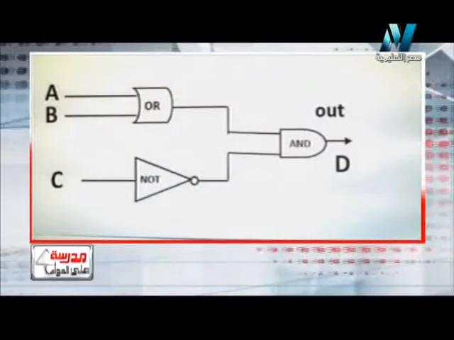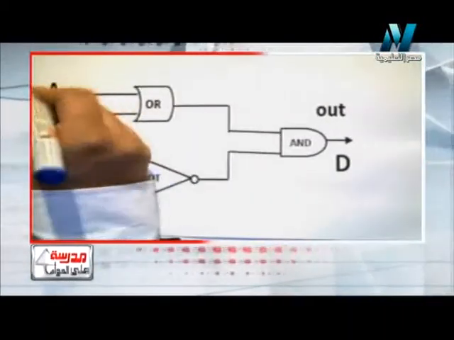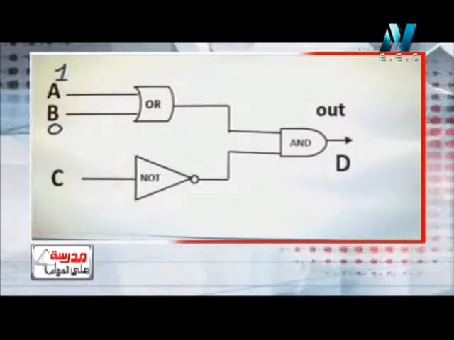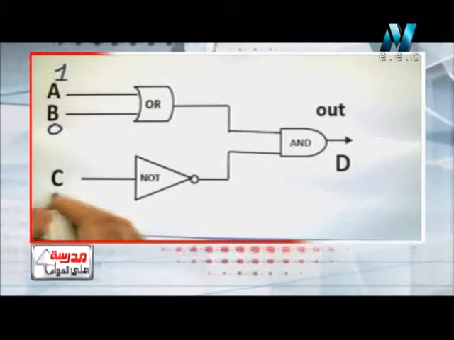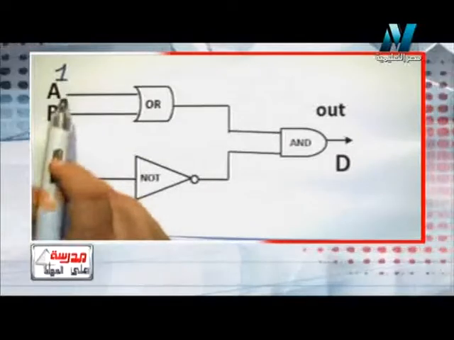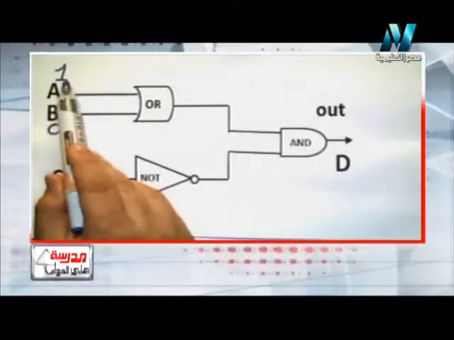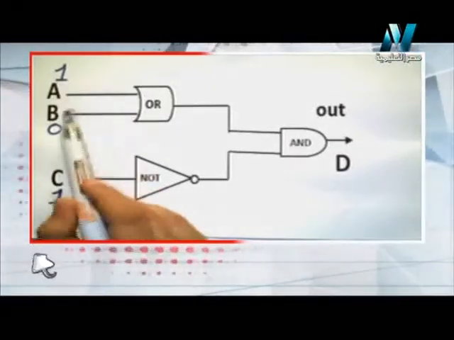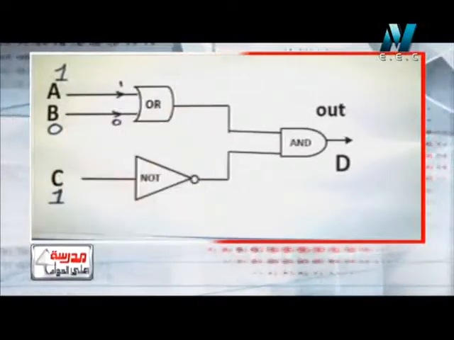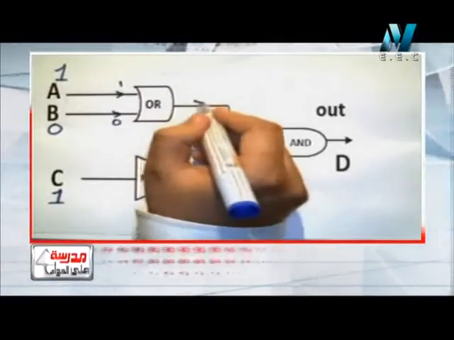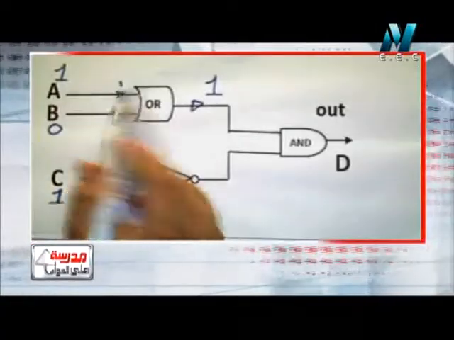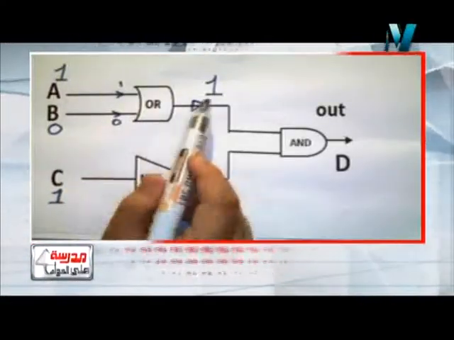So he said that input A is 1, and input B is 0. Input C is 1. So let's move to input A and B. Input A is 1, input B is 0. They are both moving to the OR gate. So OR has 1 and 0. What will be the output? The output will be 1, because the OR gate needs just 1 input to get 1 output.